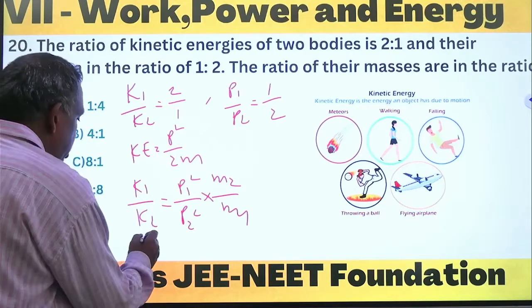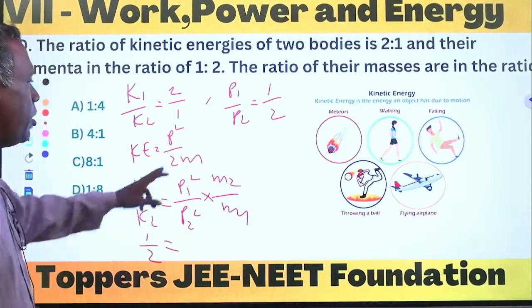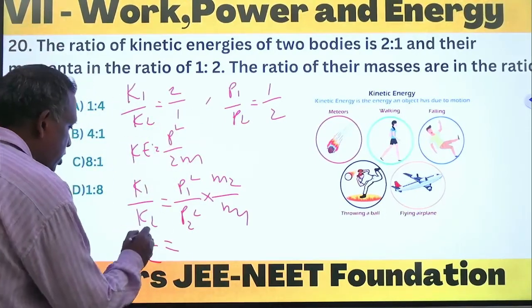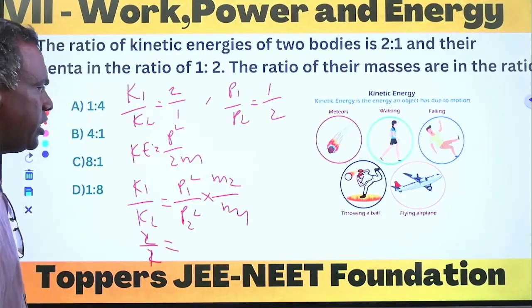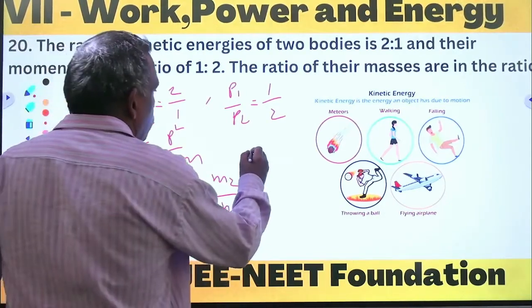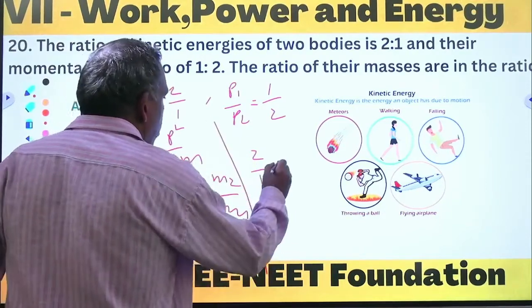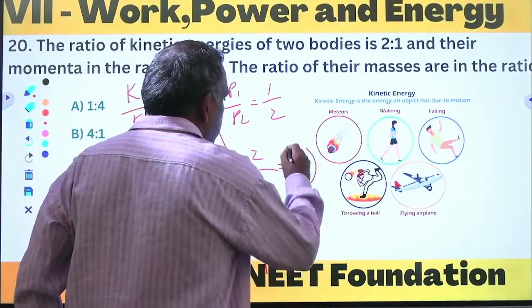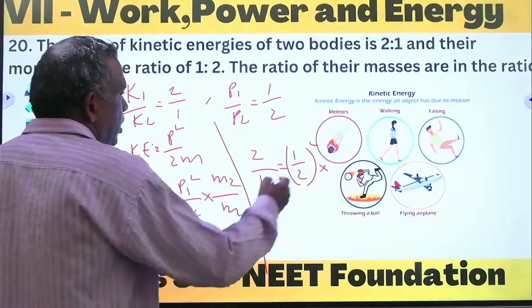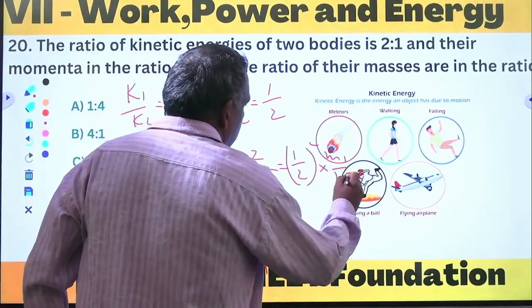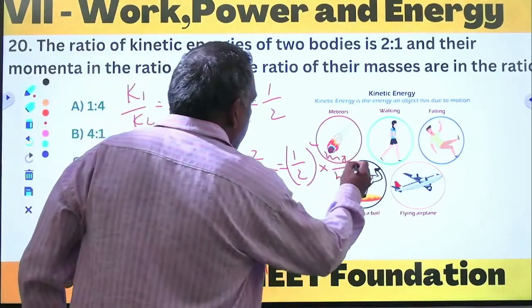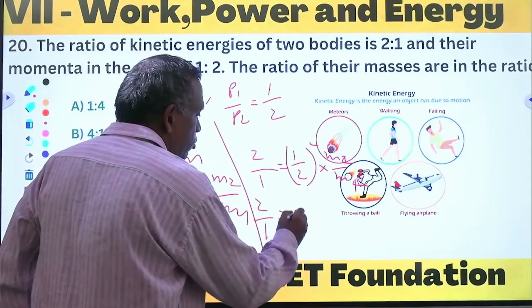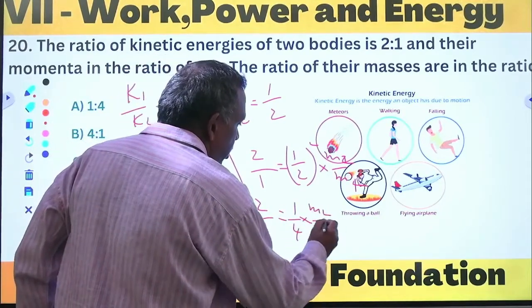K1 upon K2 is 2/1. So 2/1 equals P1 upon P2, which is 1/2, whole square, into M2 upon M1. So now 2/1 equals 1/4 into M2 upon M1.